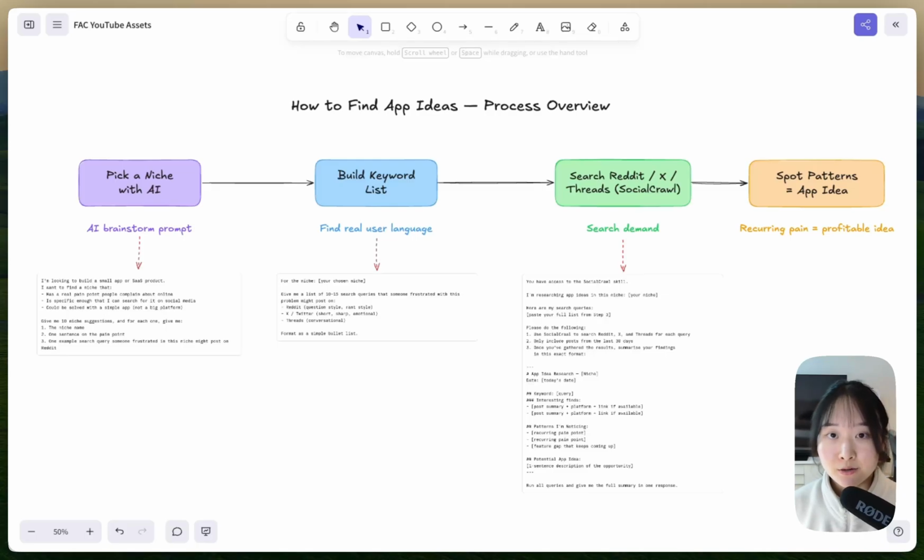The best app ideas are not invented. They're already out there, probably on Reddit, X, or Threads posts and comments. And in this video, I'll show you exactly how to find them.